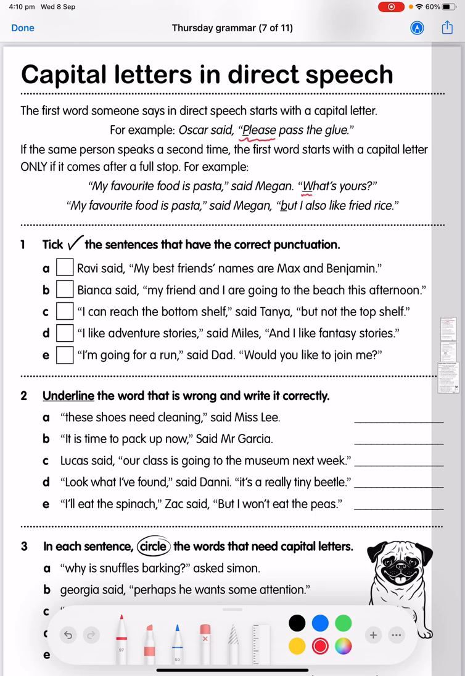However, in the next direct speech sentence, it's more of a compound sentence. We can see our conjunction there. So the sentence doesn't actually end, it just continues. And it says, "My favourite food is pasta," said Megan, "but I like fried rice." So we know that the first word that Megan has said is my, so we've given it a capital M. However, but doesn't need a capital letter because it is a continuation of the first sentence. It is not the end of the sentence and the start of a new one.